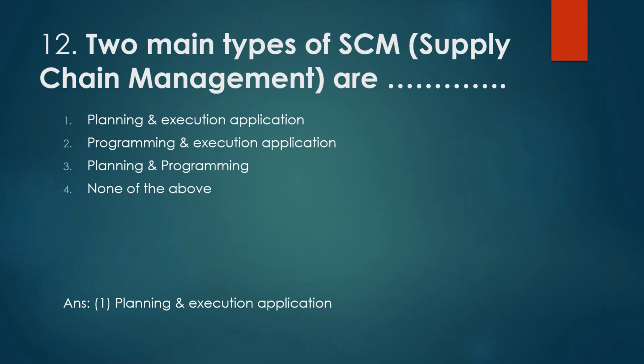So supply chain management is actually of two types. One is planning, and secondly how you're going to execute the plan. So plan, execution, application. First you have to plan, you have to decide what you will do, and you should implement such decision or planning accordingly. So these are the two types of supply chain management. So the answer is option 1, that is planning and execution application.